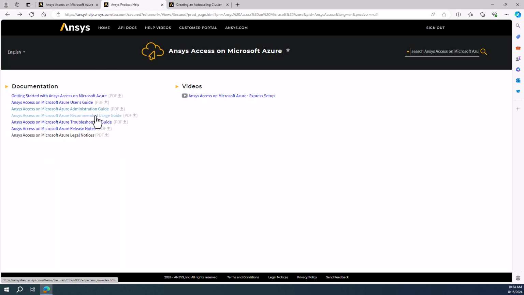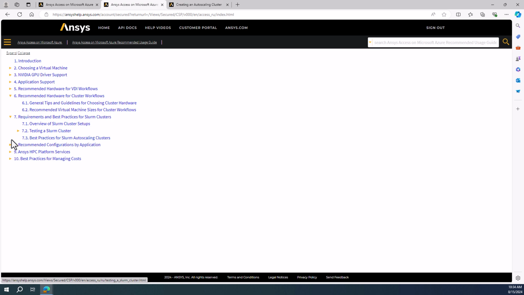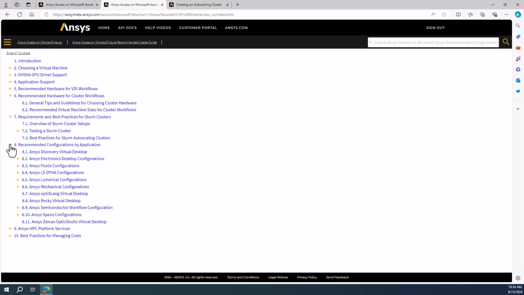And then also the recommended usage guide. There's recommended hardware, recommended best practices, including for general Slurm clusters and autoscaling clusters, and especially here the recommended configurations by application. Each of the applications may have requirements and recommendations specific to it, so it's best to look through.